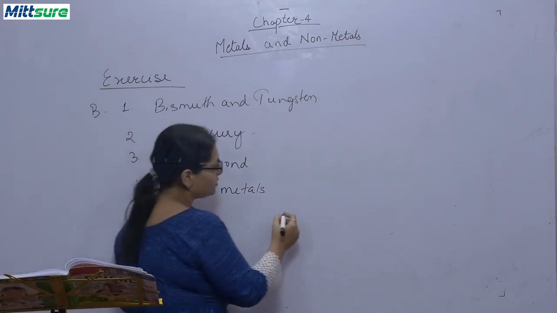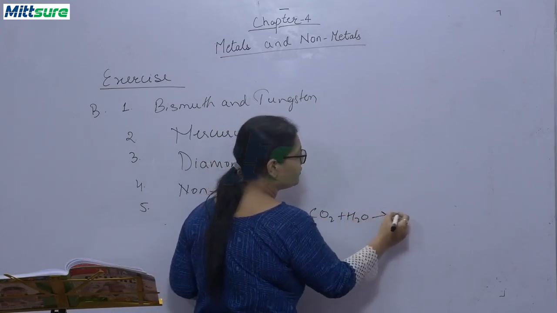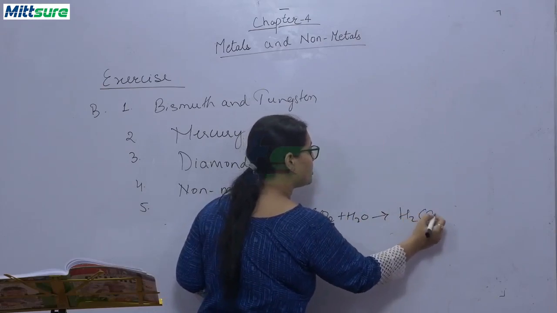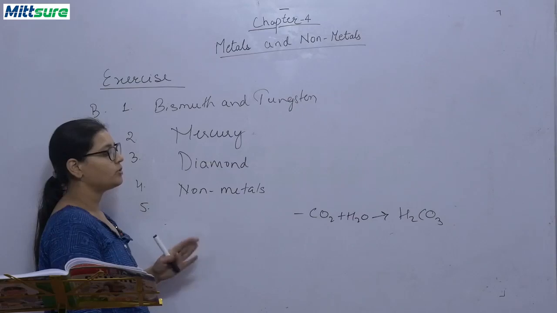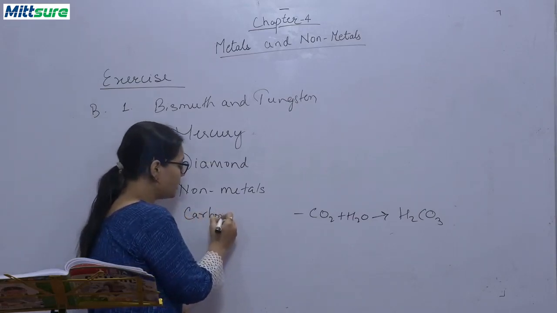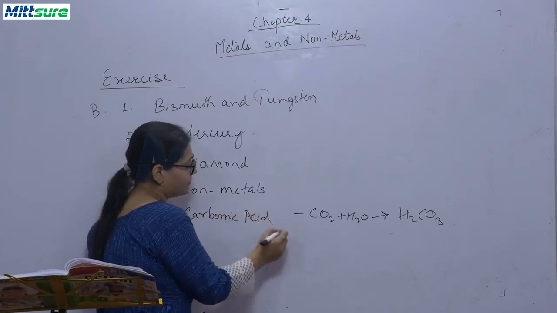As I have told you this reaction, carbon dioxide with water will form H2CO3. So, H2CO3, carbonic acid. So, the answer is carbonic acid. Okay.